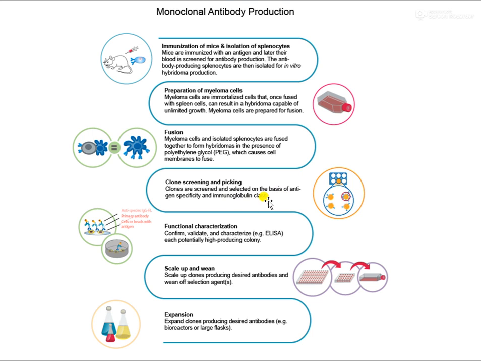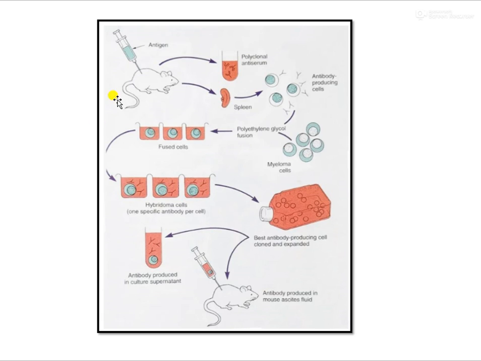We confirm them by functional characterization, by techniques like ELISA. After that, we scale up these clones, and a large amount of these clones are used for the production of antibodies. There's another version which I can show you where the antigen is inoculated into the mice.